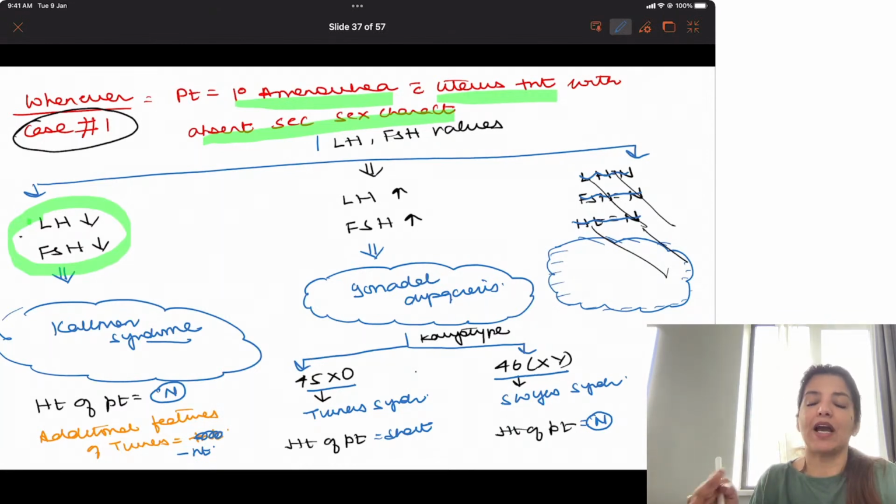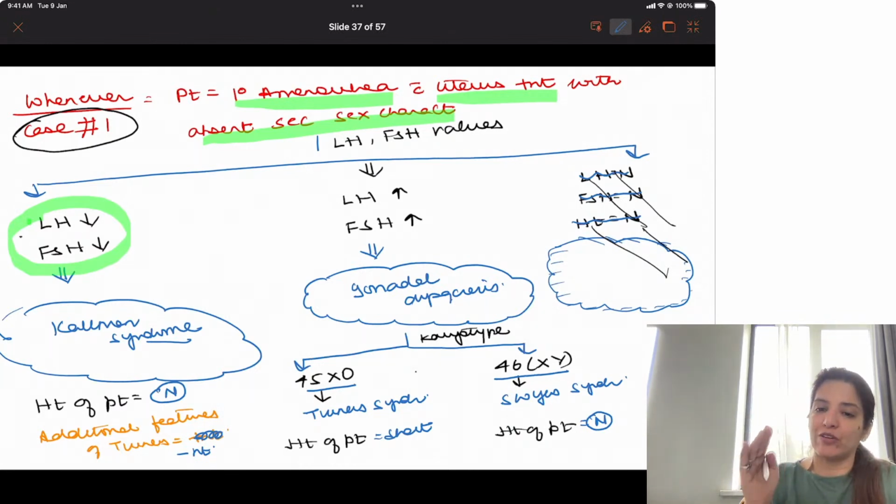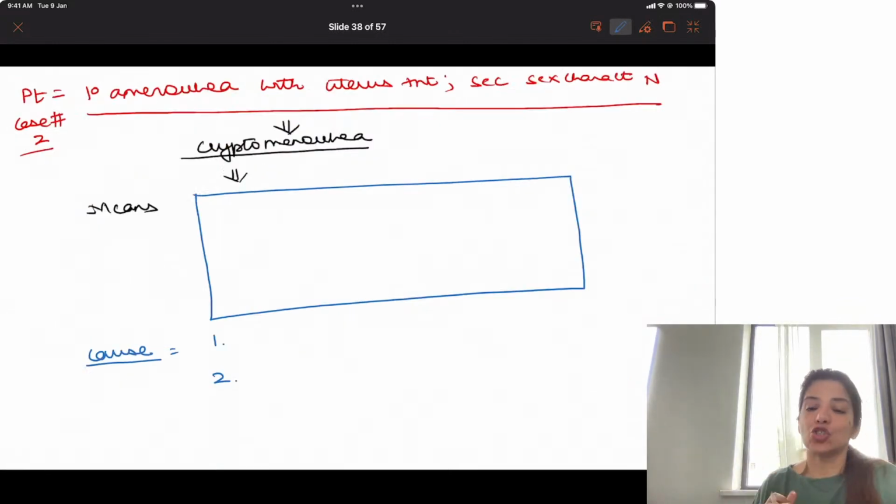In gonadal dysgenesis, if karyotype 45XO is given or it is given that the patient has short stature, that means you are dealing with Turner's syndrome. If 46XY is given and the patient's stature is normal, then you are dealing with Swyer's syndrome. Right? Now comes case 2.